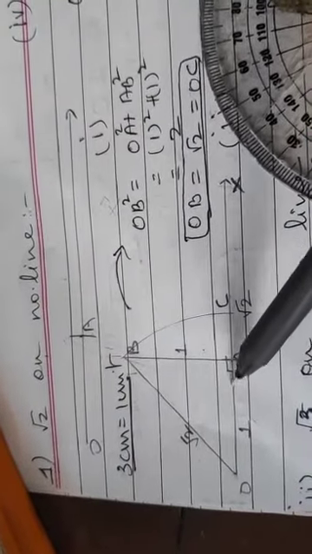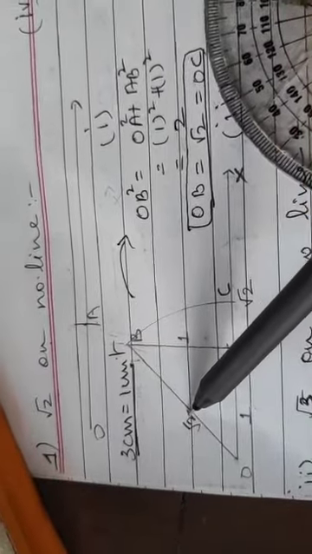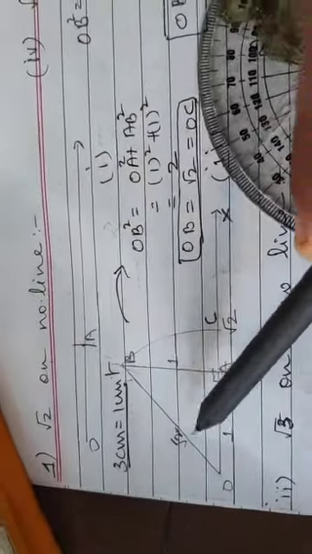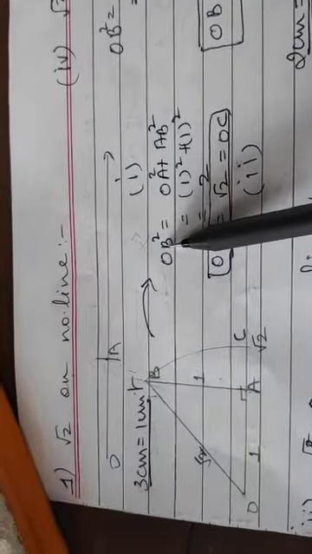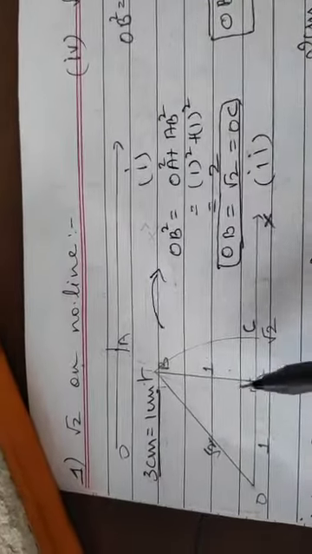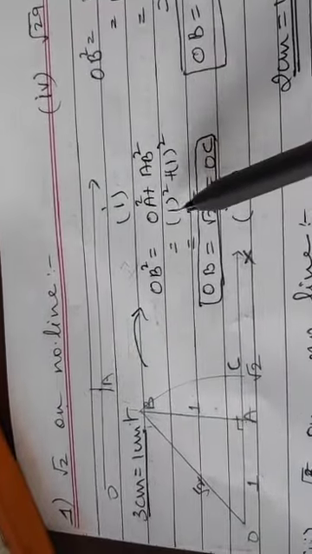The right angle is marked with a cut, 1 and 1. This will turn out to be root 2. And that calculation is the Pythagoras calculation. Pythagoras statement says that in a right angle triangle, the sum of squares of two sides will be equal to the square of the hypotenuse. So OB square is OA square plus AB square. I substitute the values of OA and AB. They are 1 each. Though I have taken 3 cm, I am considering 3 cm as 1 unit.